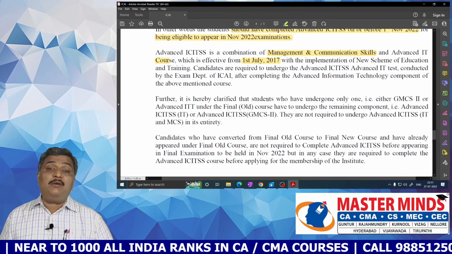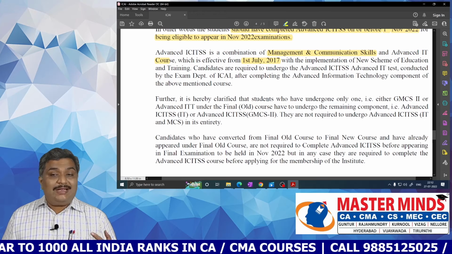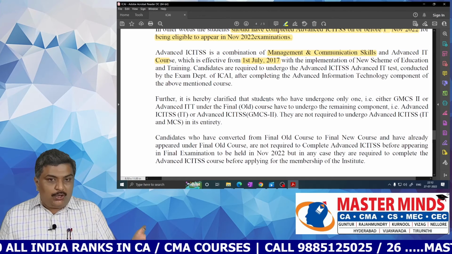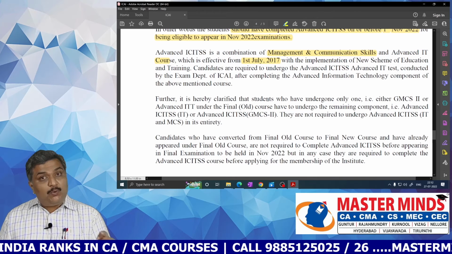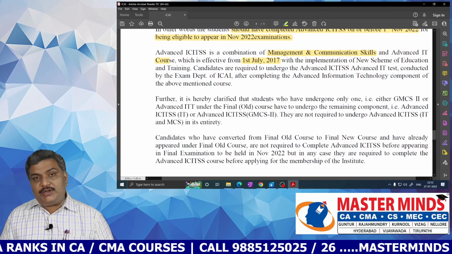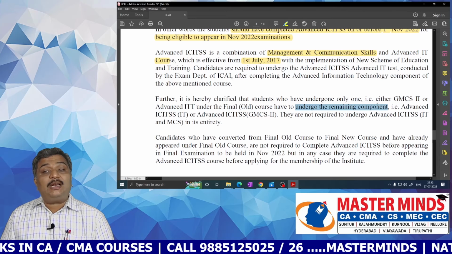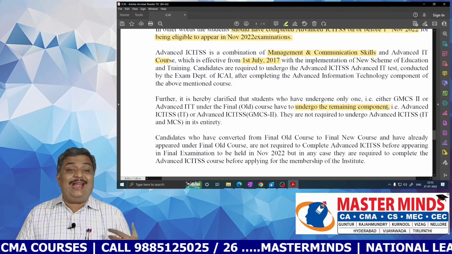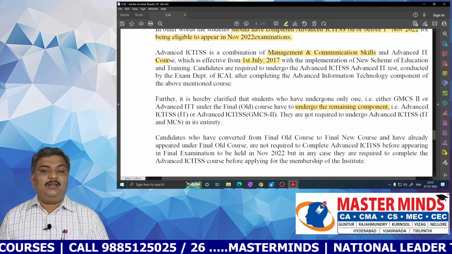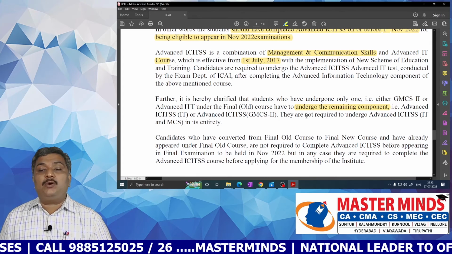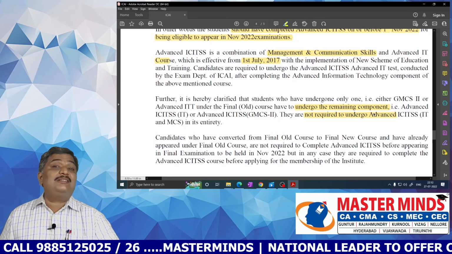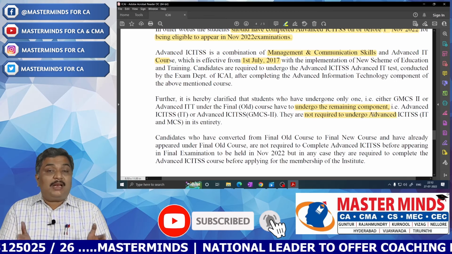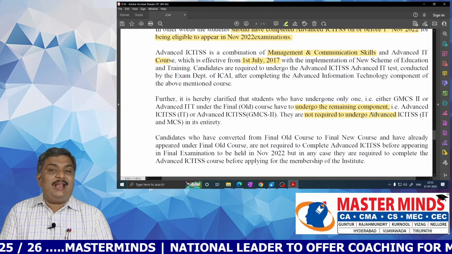And here is a very important thing. The students who have already undergone either GMCS 2 or advanced ITT under the final old course, and if they want to appear for November 22 examinations, they have to undergo the remaining component, not all, only the remaining component, that is the advanced ICITSS. So they are not required to undergo advanced ICITSS in its entirety. That means you need not complete the entire thing, only the remaining components.